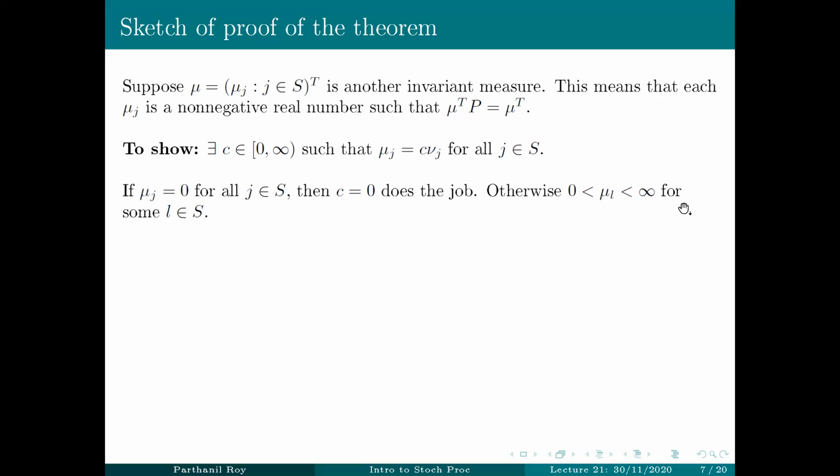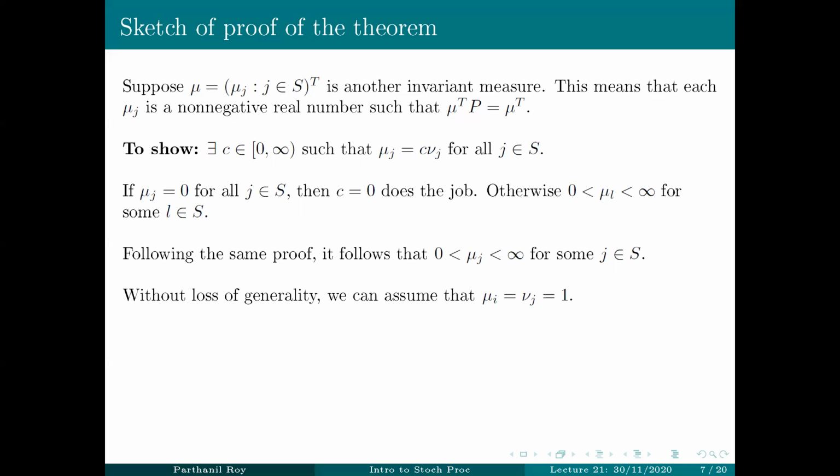Now, because of the observation that we made in the previous slide, if you follow the same proof and irreducibility of the Markov chain, it follows that each mu j is strictly between 0 and infinity. So each mu j is a positive real number and finite as well.